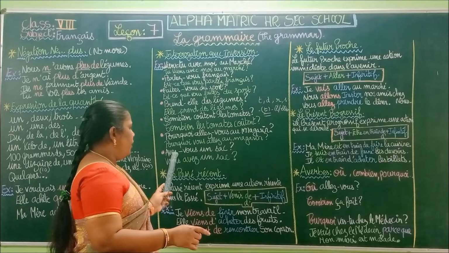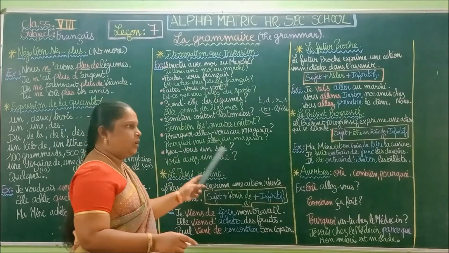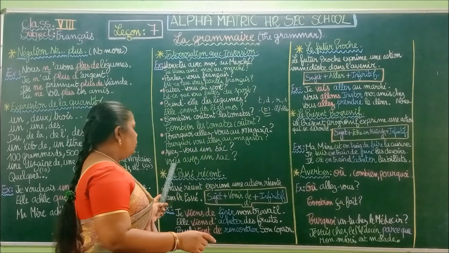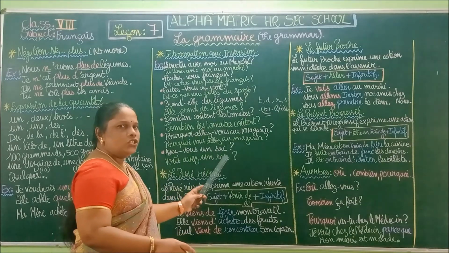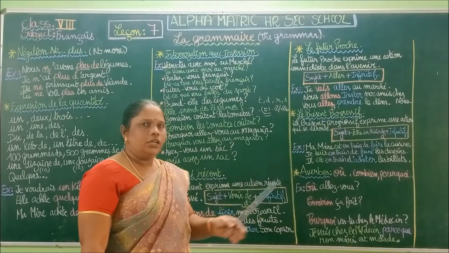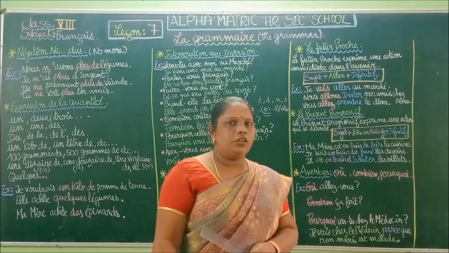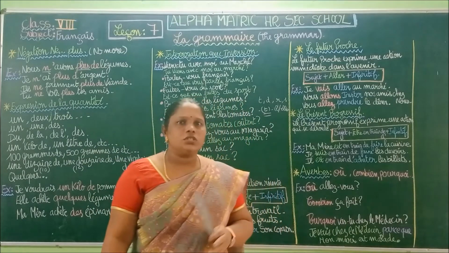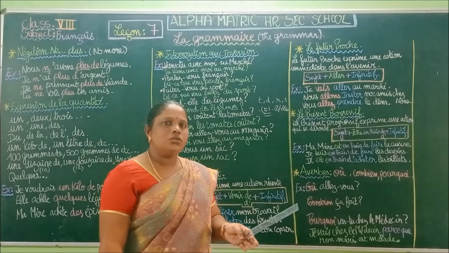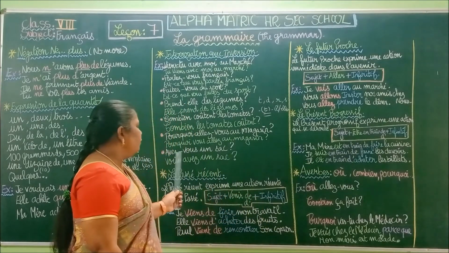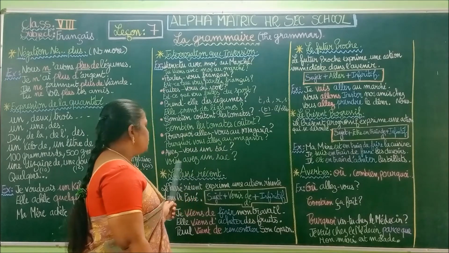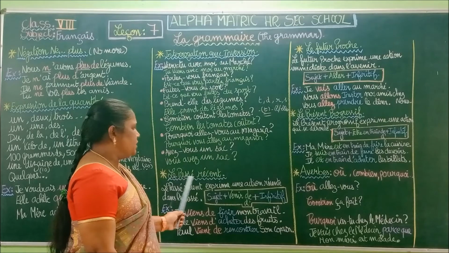Next example, avez-vous un sac? Avez-vous? So have you a bag? Or you have a bag. When you are going shopping, the salesman who is giving the bill is going to ask you, do you have a bag? Shall I pay for the bag? So he will ask you, avez-vous un sac? Vous avez un sac.